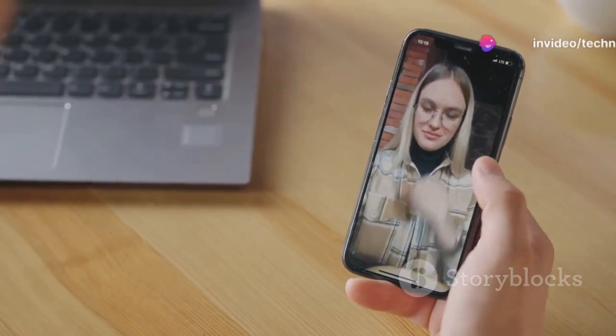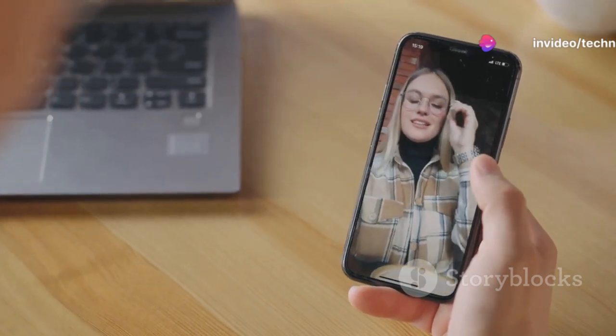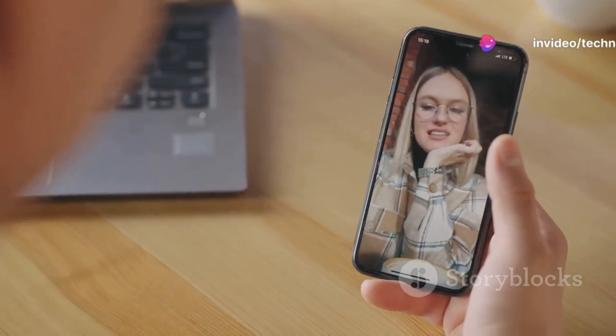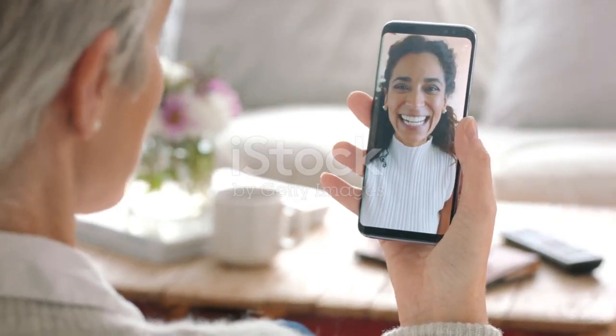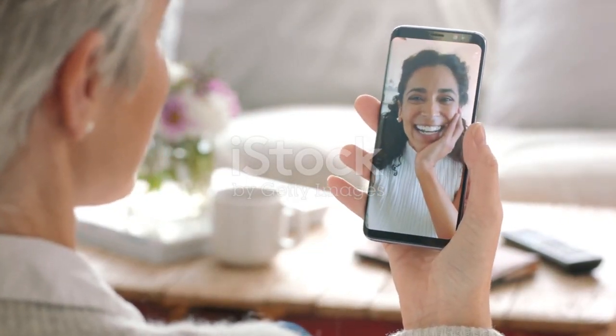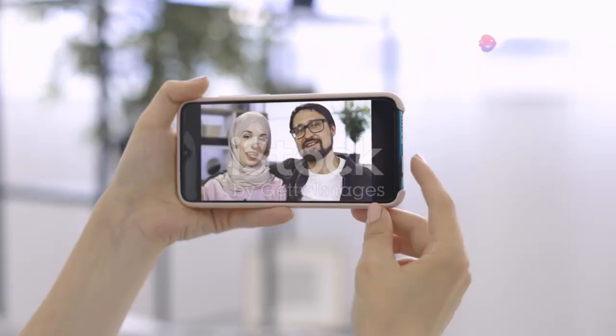The application also allows for audio and video calls. To make a call, tap on the call icon, select a contact, and choose between an audio or video call. Instantly connect with your loved ones, no matter how many miles separate you.